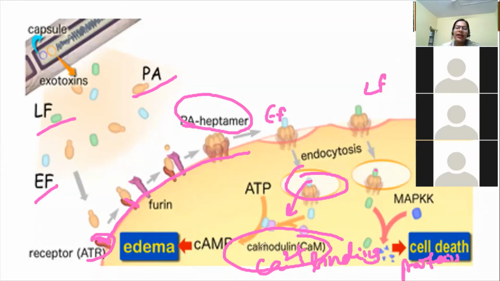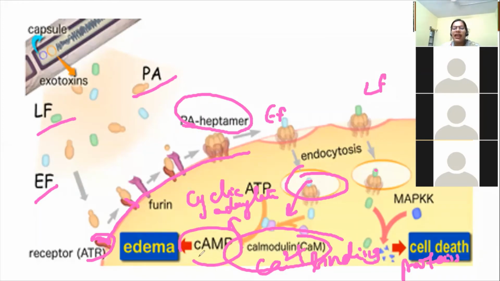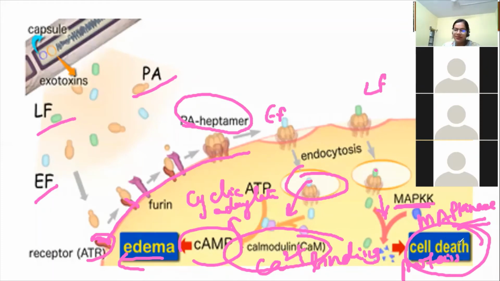Now, when it binds with the calcium, there is an enzyme called adenylate cyclase. That will increase the concentration of cAMP, cyclic AMP, and finally it causes edema. Now, if it was lethal factor, it decreases your MAP kinase pathway. This you will study when we start with cell signaling. So the MAP kinase pathway is affected, and finally it causes the death of the cell.